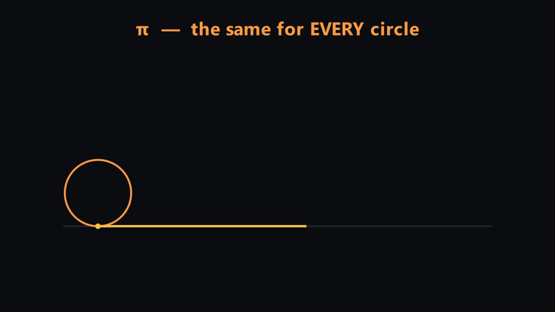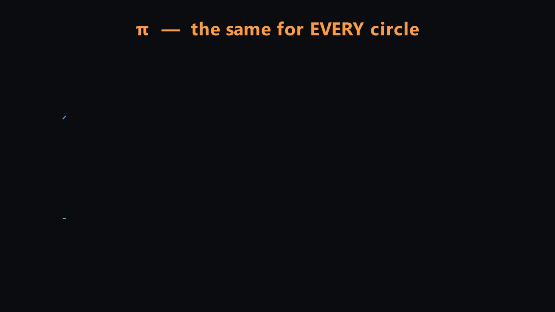Take any circle. A coin, a wheel, a planet's orbit. Divide the distance around it by the distance across it. You always get the same number, pi, any circle, anywhere in the universe. But here's what most people miss. Pi escaped geometry long ago.